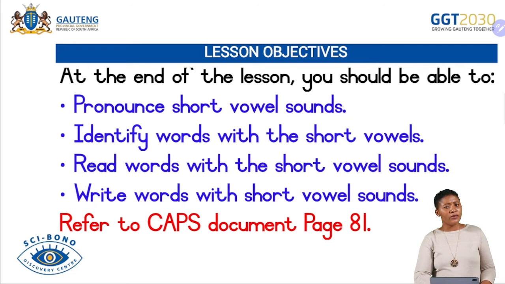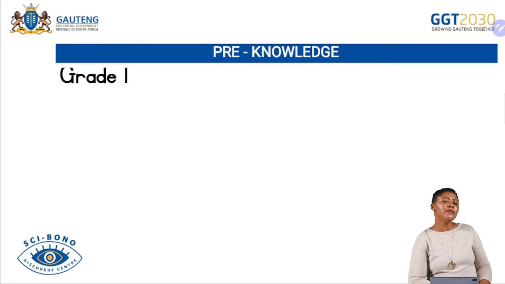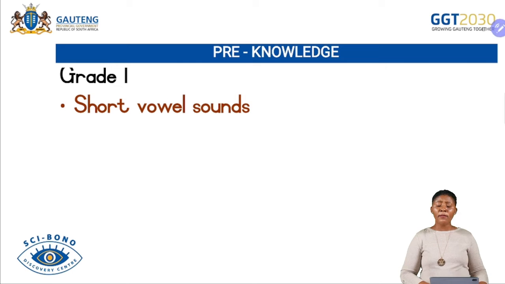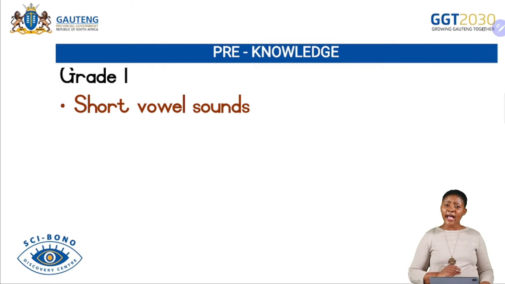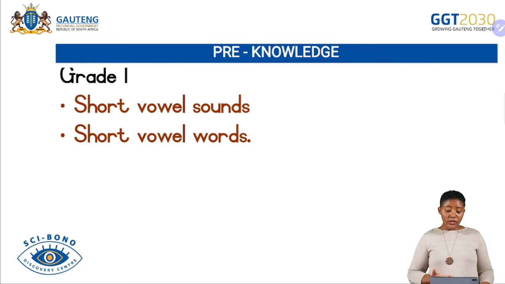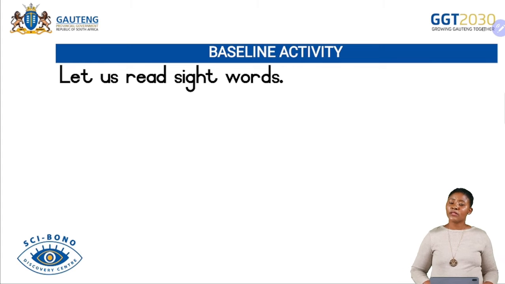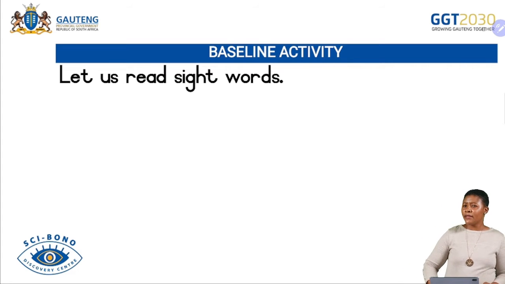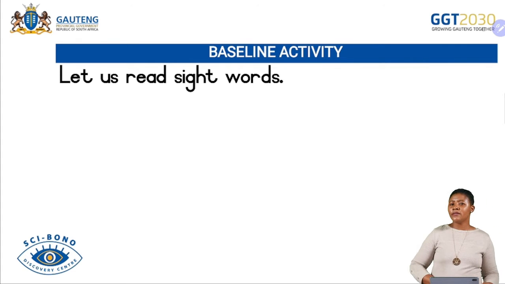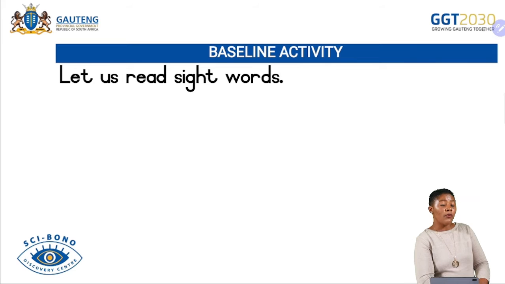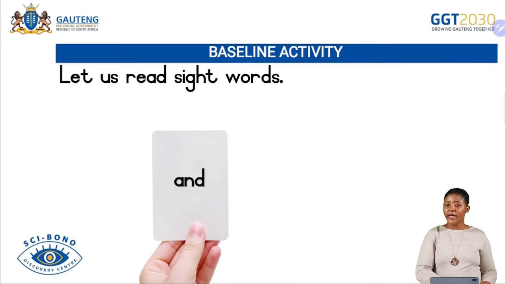But before we go to our lesson, I want us to read. Let's check what you did in grade 1. You can still remember you did your short vowel sounds and short vowel words. Now I want us to read the sight words. I want you to read the following sight words by looking at the pictures. What is this word?